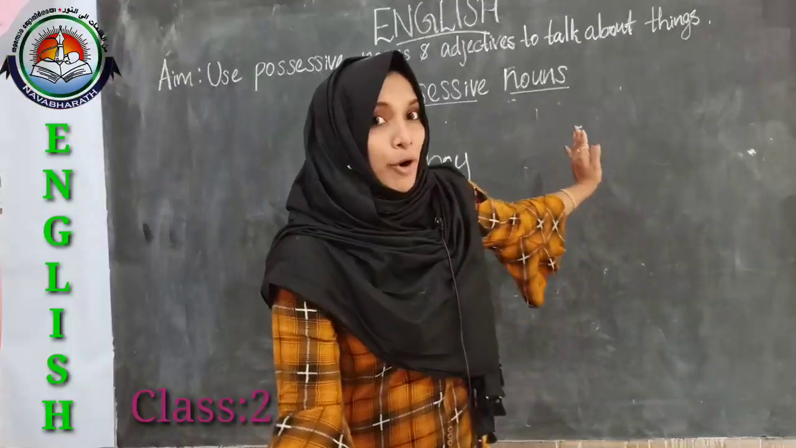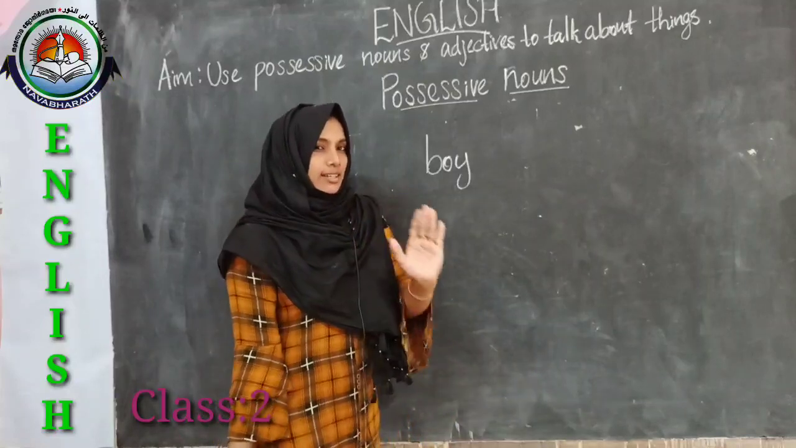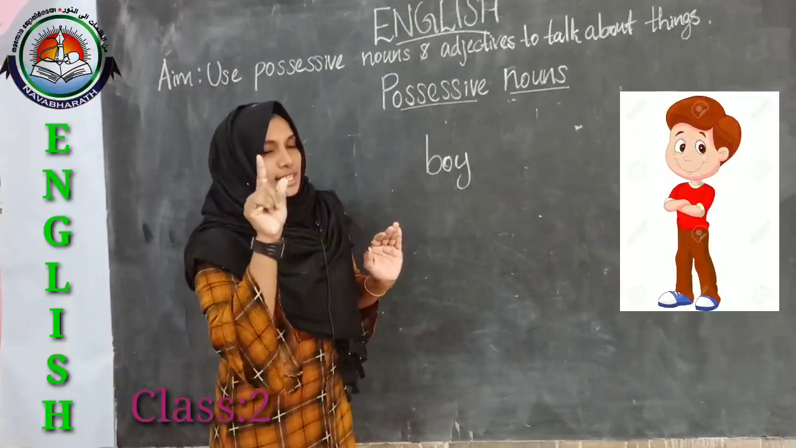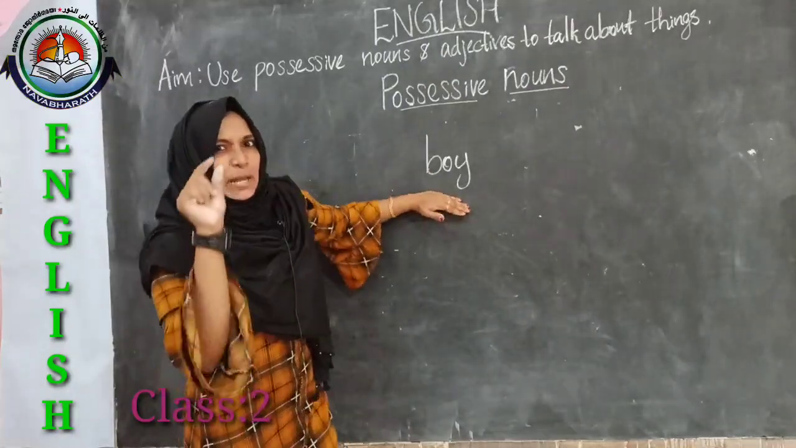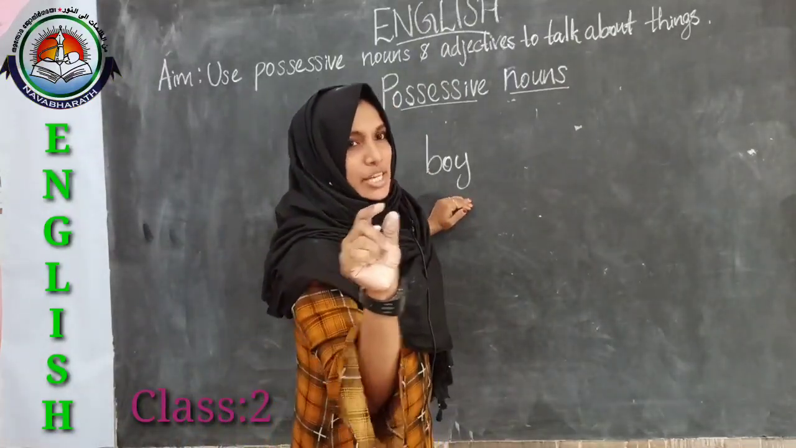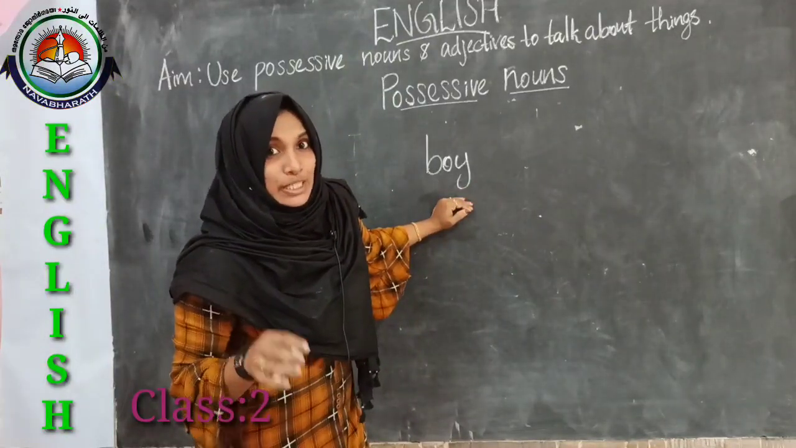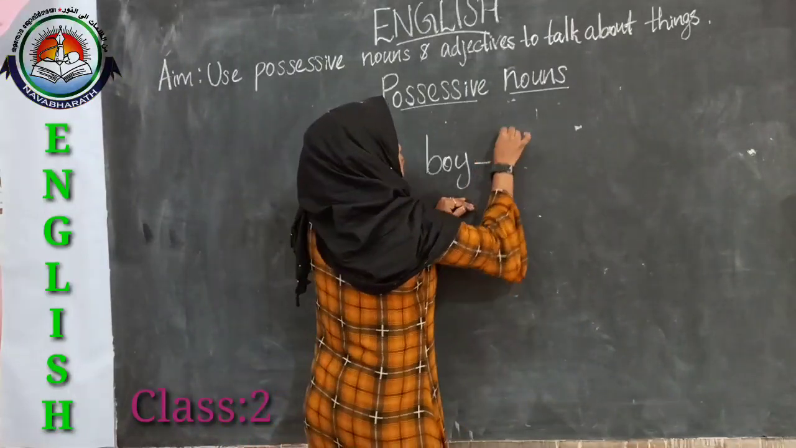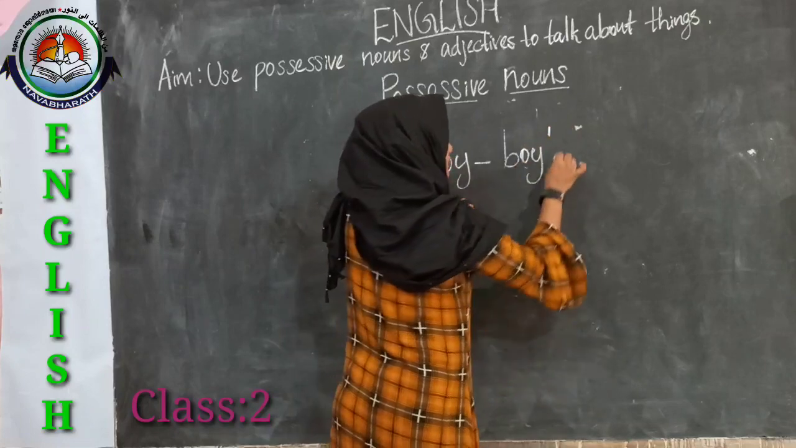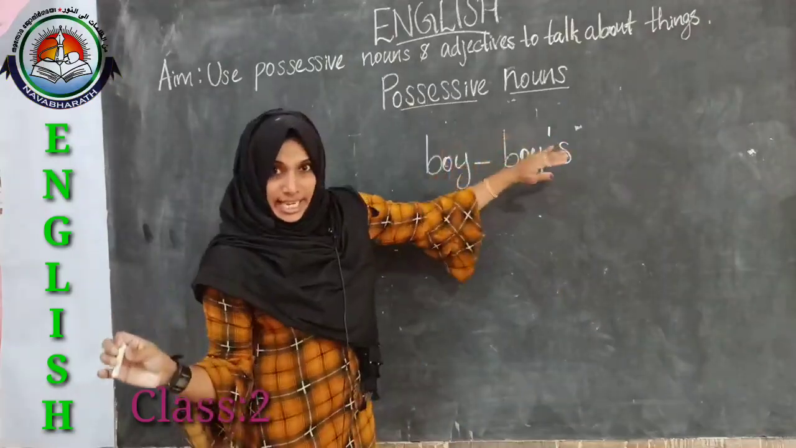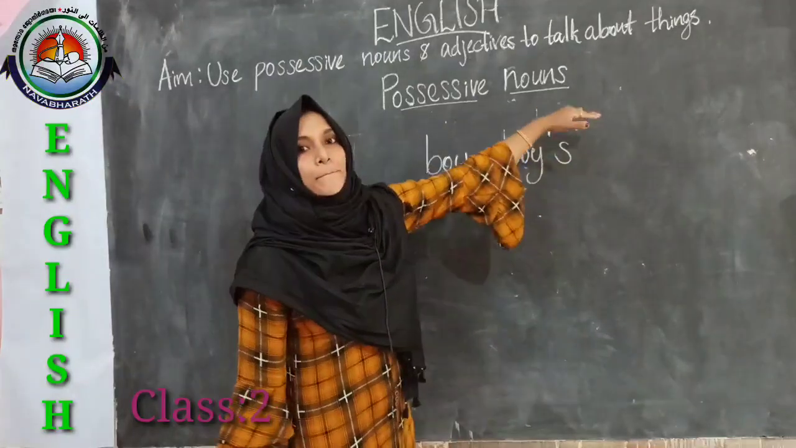The word boy is a singular noun. That means here there is a boy. There is only one boy. So in order to form a possessive noun with this boy, here we have to put apostrophe S. Boy's. So, in case of singular nouns, we have to add apostrophe S.